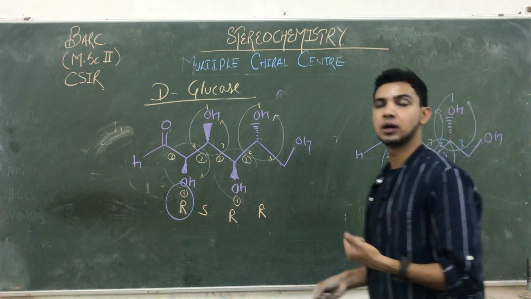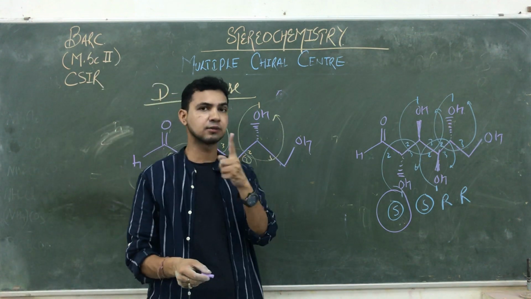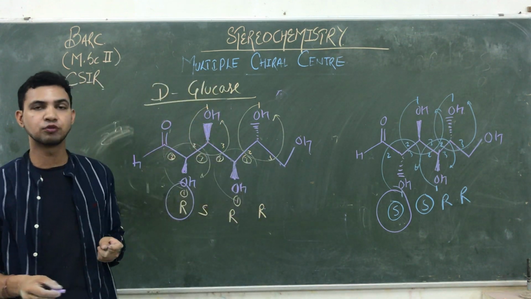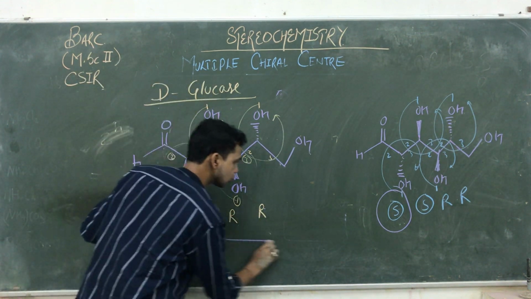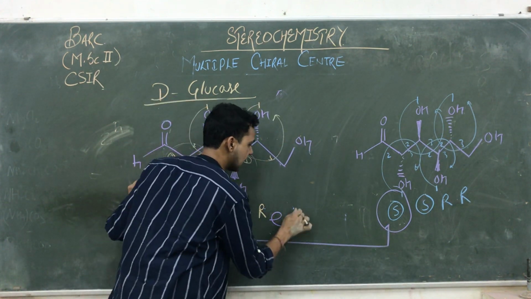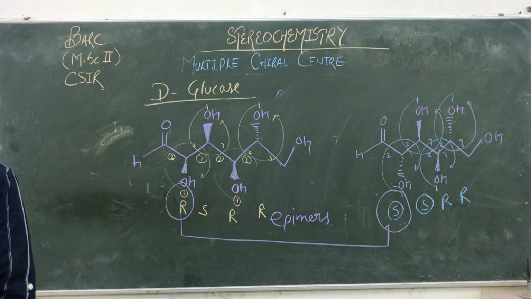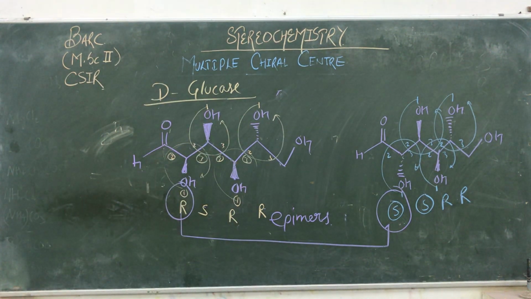If all chiral centers have the same configuration, but they are different on the behalf of one chiral center, then because they differ on the behalf of one chiral center, they are known as epimers. So they both are epimers of this compound. So they are epimers of each other.